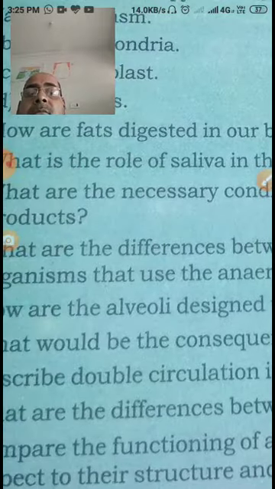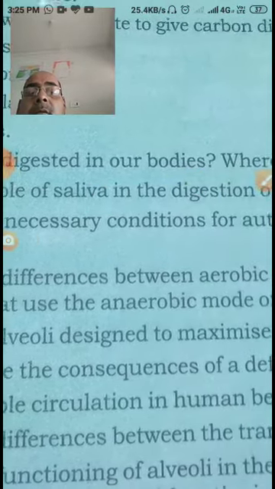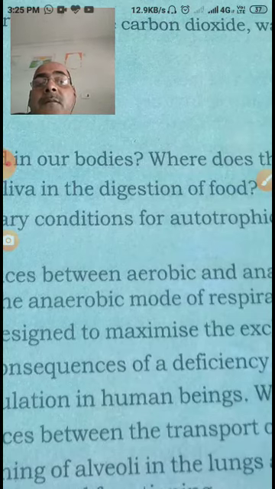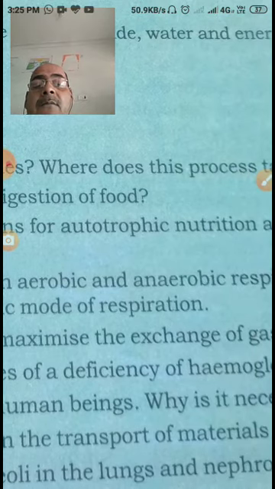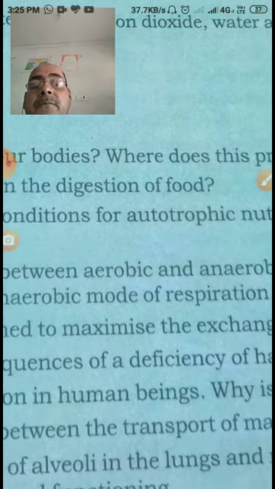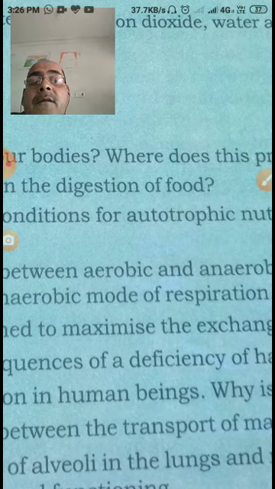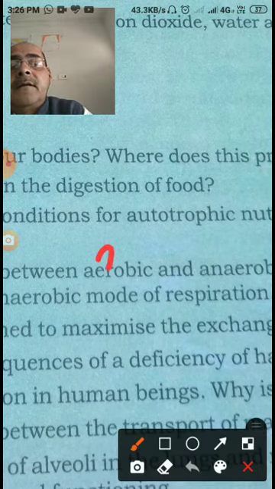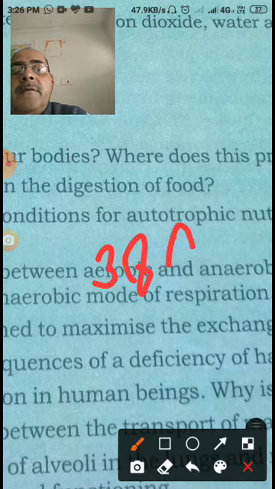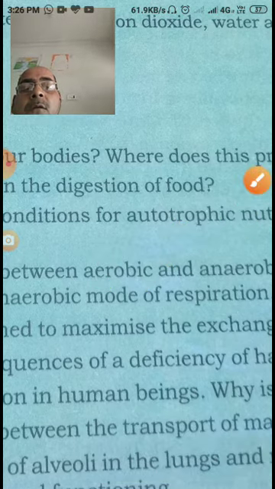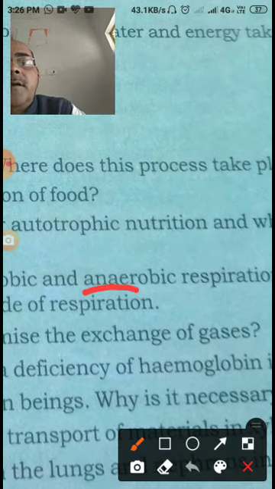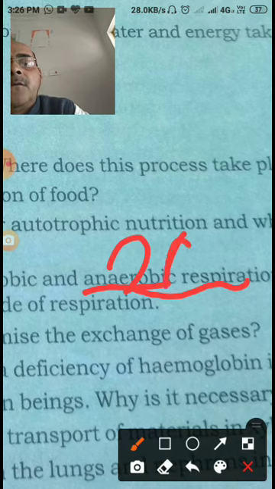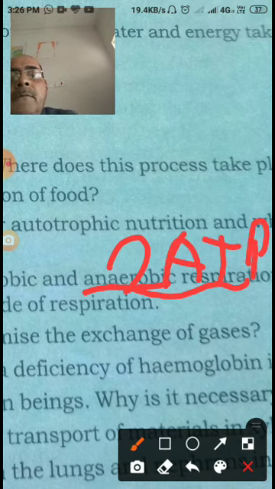My dear student, as you know, the difference between aerobic and anaerobic respiration is that aerobic respiration is performed in the presence of oxygen, while anaerobic respiration is completed in the absence of oxygen. Aerobic respiration produces a high amount of energy, that is 38 ATP, while anaerobic respiration produces only 2 ATP.